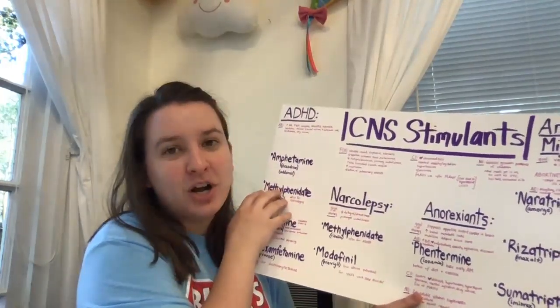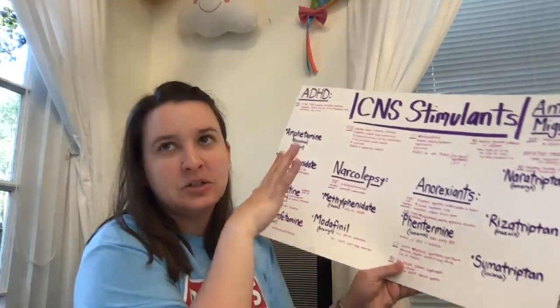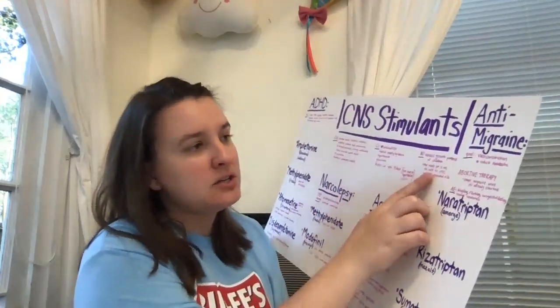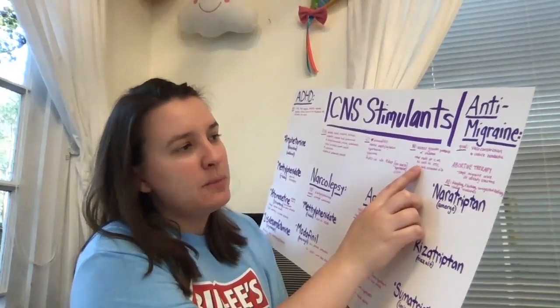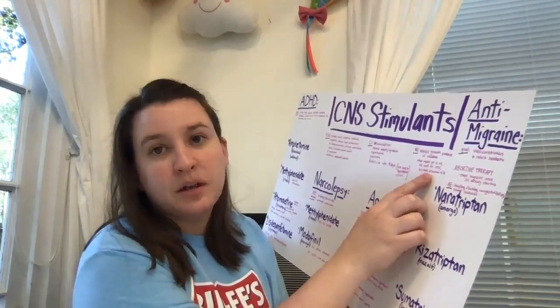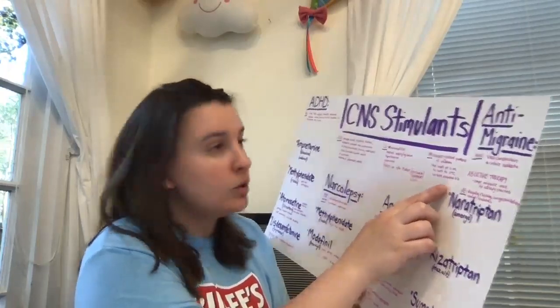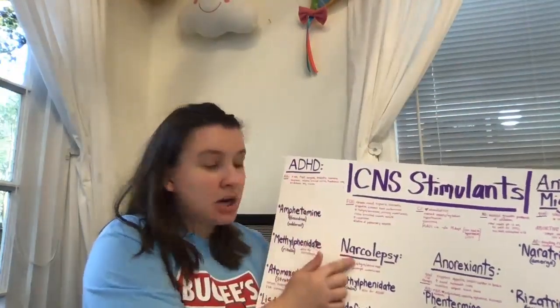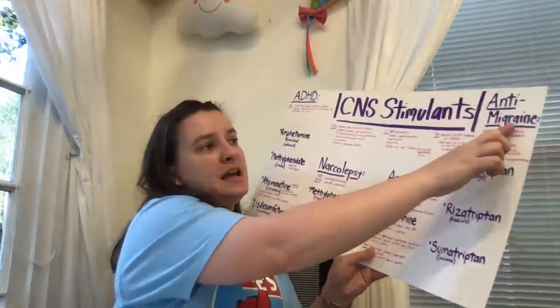Many children would have drug holidays when taking these drugs because they do stunt growth. So we need to assess growth in these patients. And you also need to know other meds that the patient is on, as well as over-the-counter drugs, herbals, and essential oils. So there's 4 different categories. We have ADHD drugs, narcolepsy drugs, anorexics, and anti-migraine.